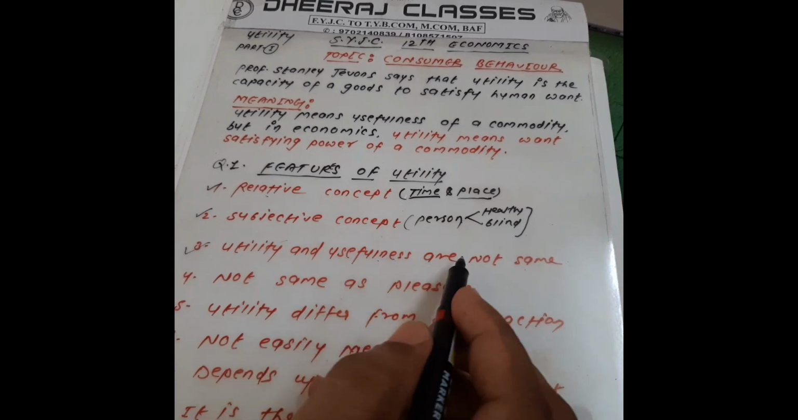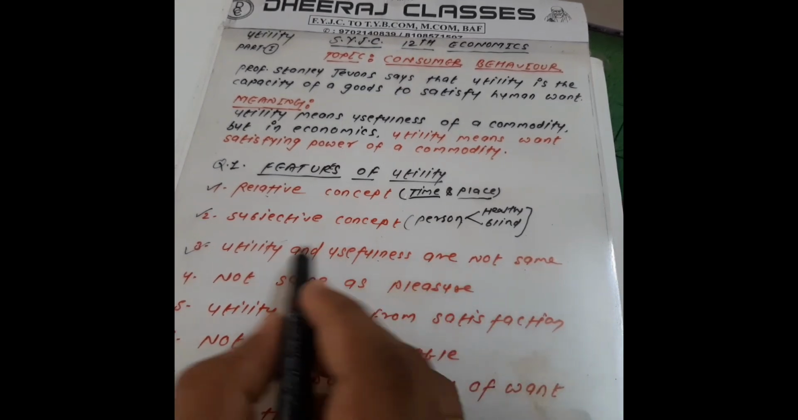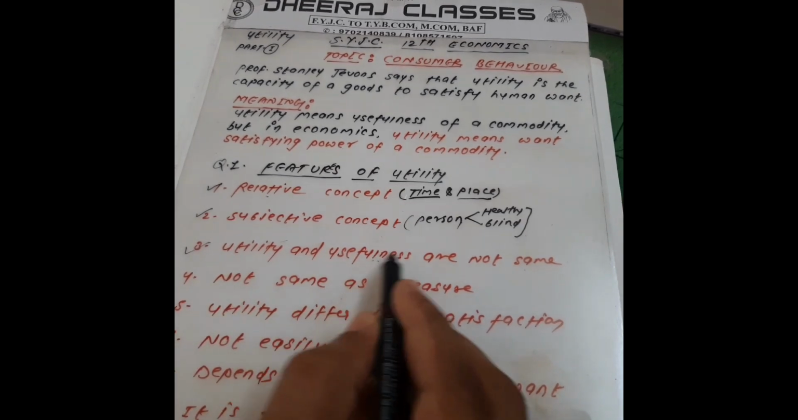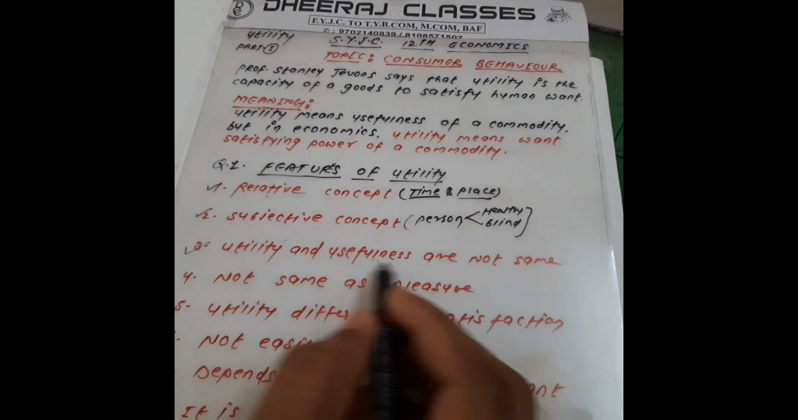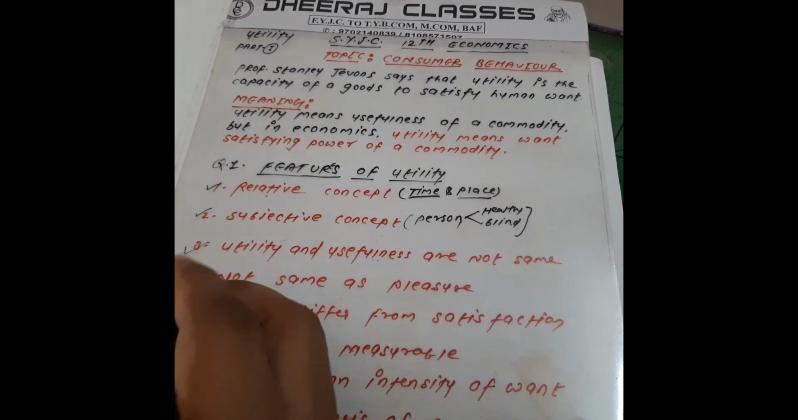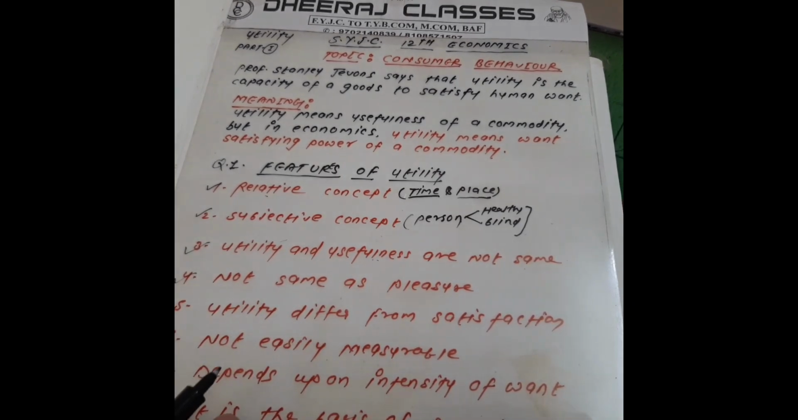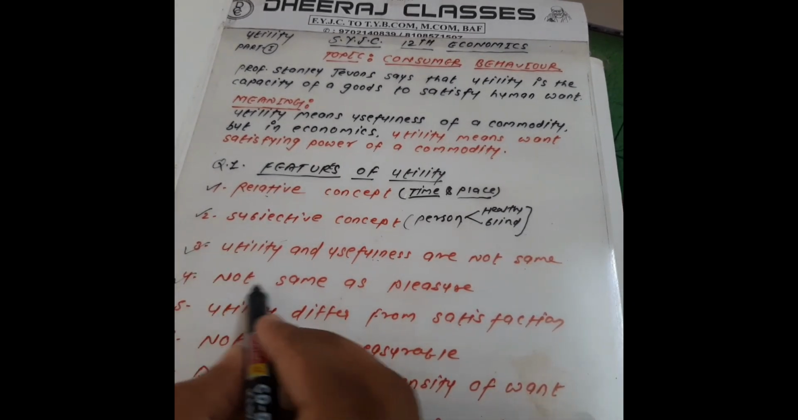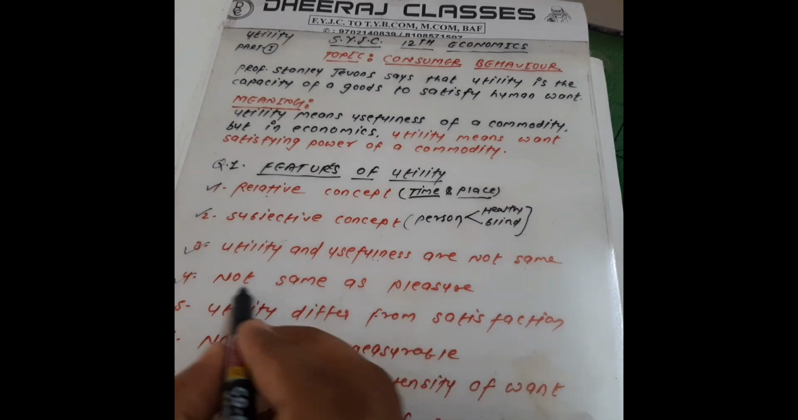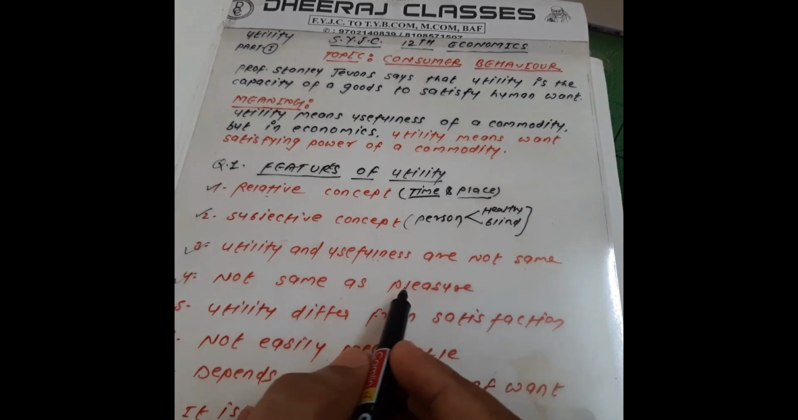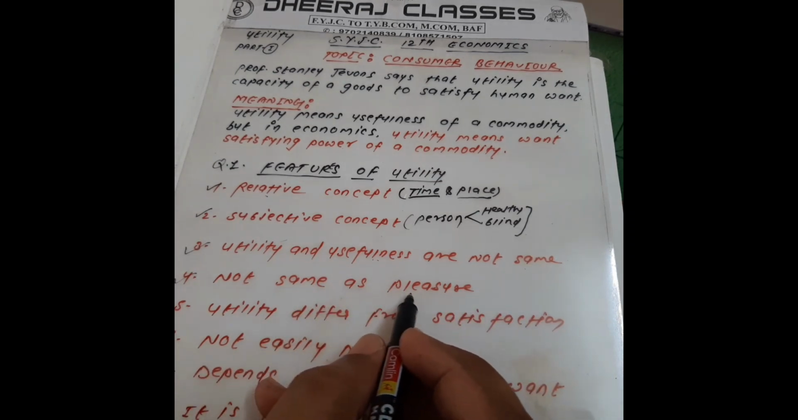So that's why economists say that utility and usefulness are not the same. They are totally different. Now the fourth one, my dear student: not the same as pleasure. That means utility and pleasure are not the same, they are totally different.